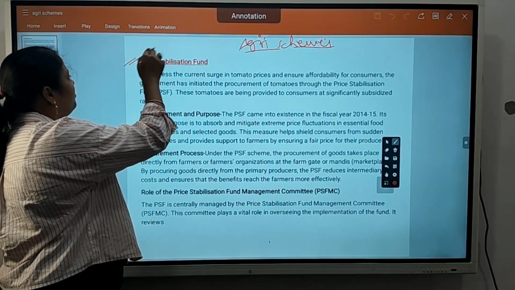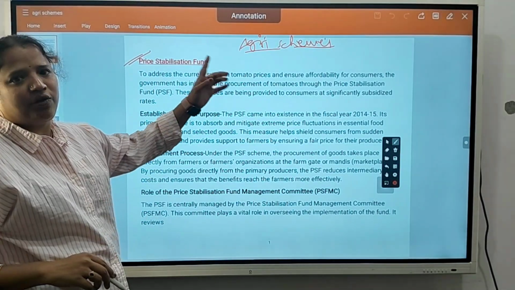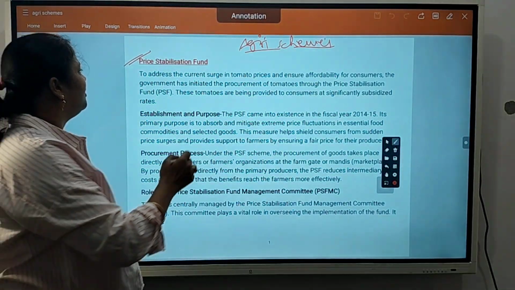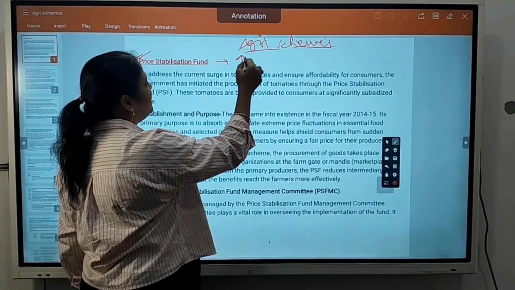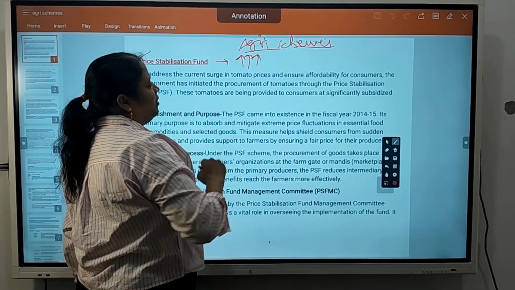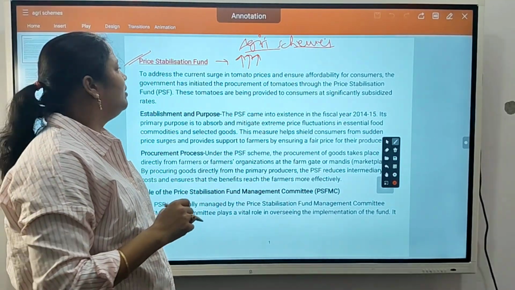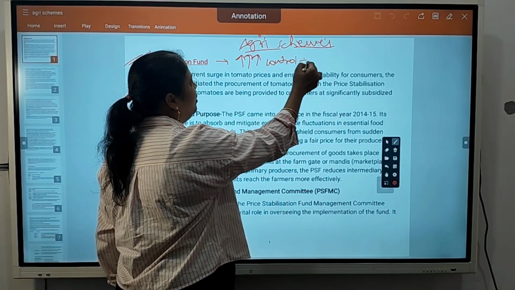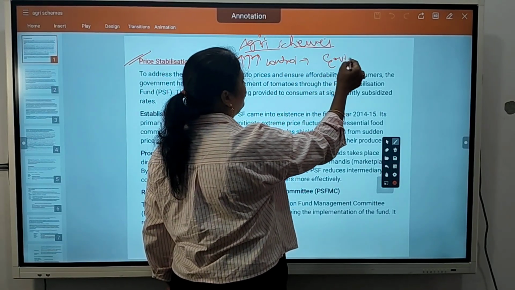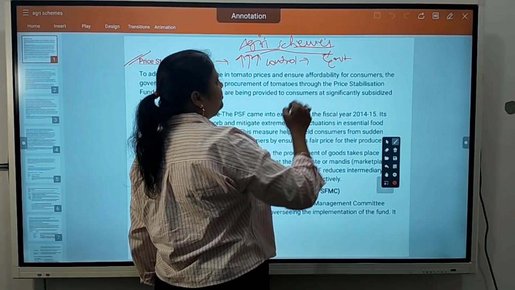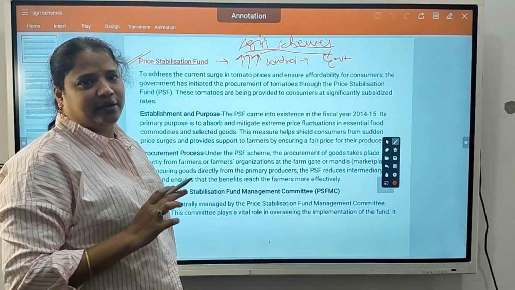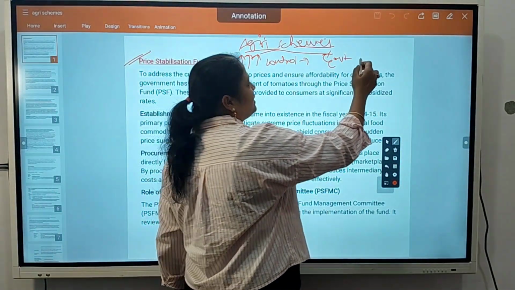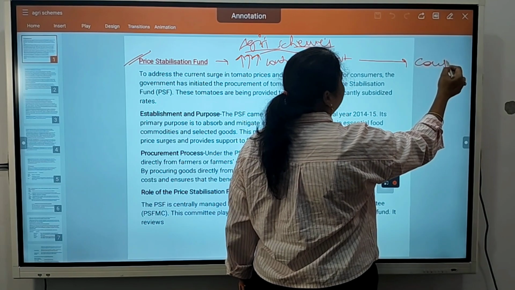The first concept in this is the price stabilization fund. This is nothing but when a good's price is increasing in the market without any control, then what does the government do? The government will procure those goods at a particular rate. Then it will sell to the consumers at subsidized rates.